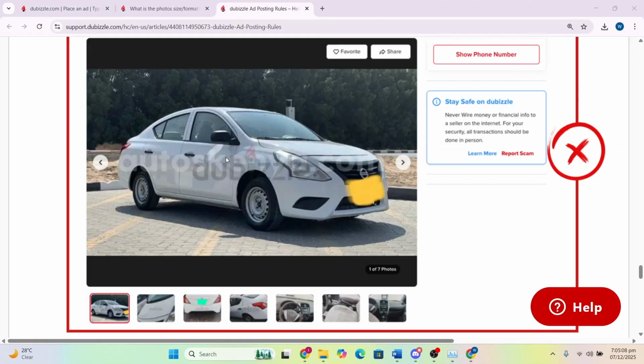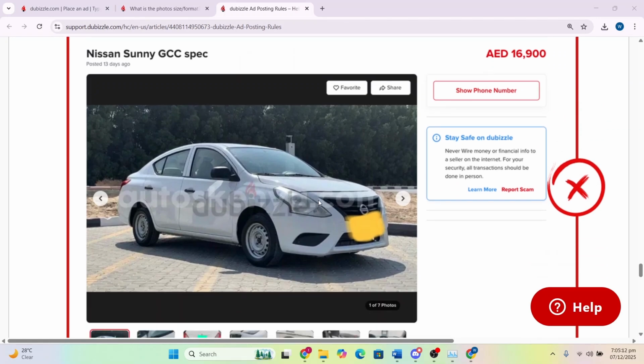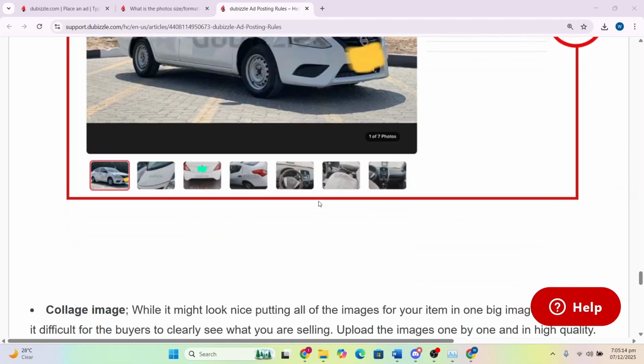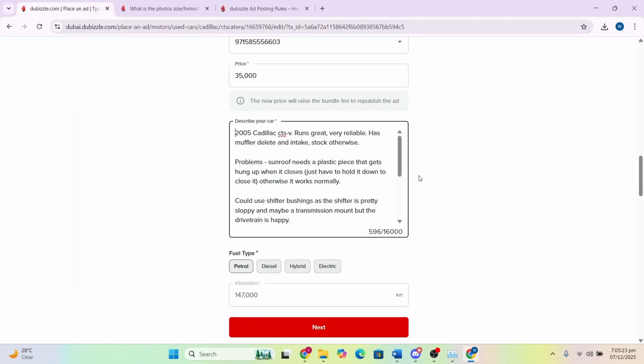And finally, you're not allowed to have watermarks on your ads unless you own the license to that image, and you're not allowed to put ads with collages like this. So that is how to follow the DUBIZZLE ad posting rules.